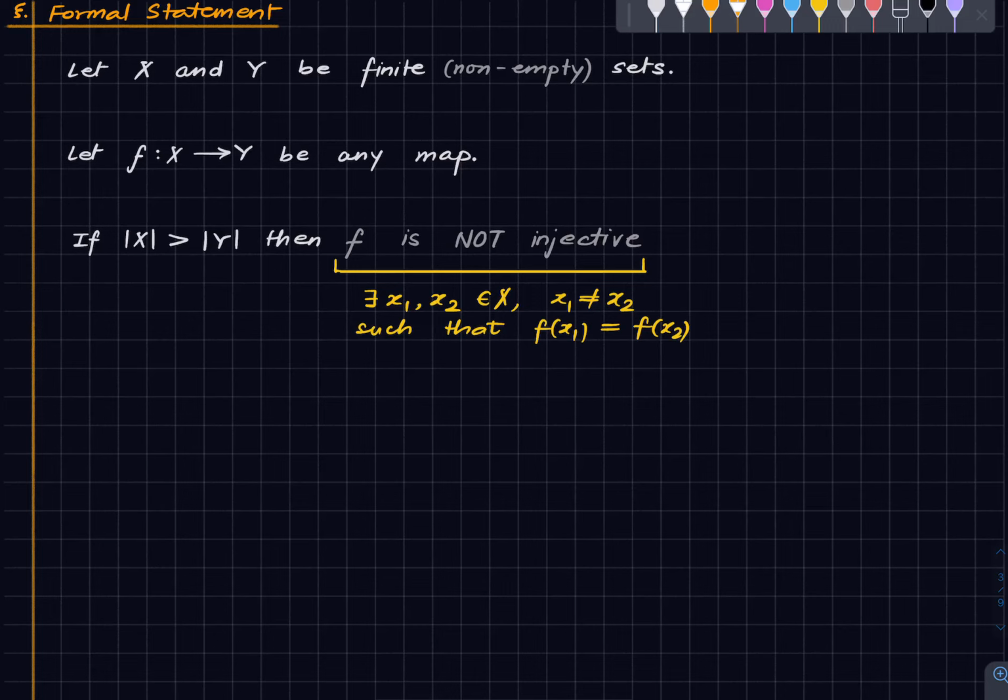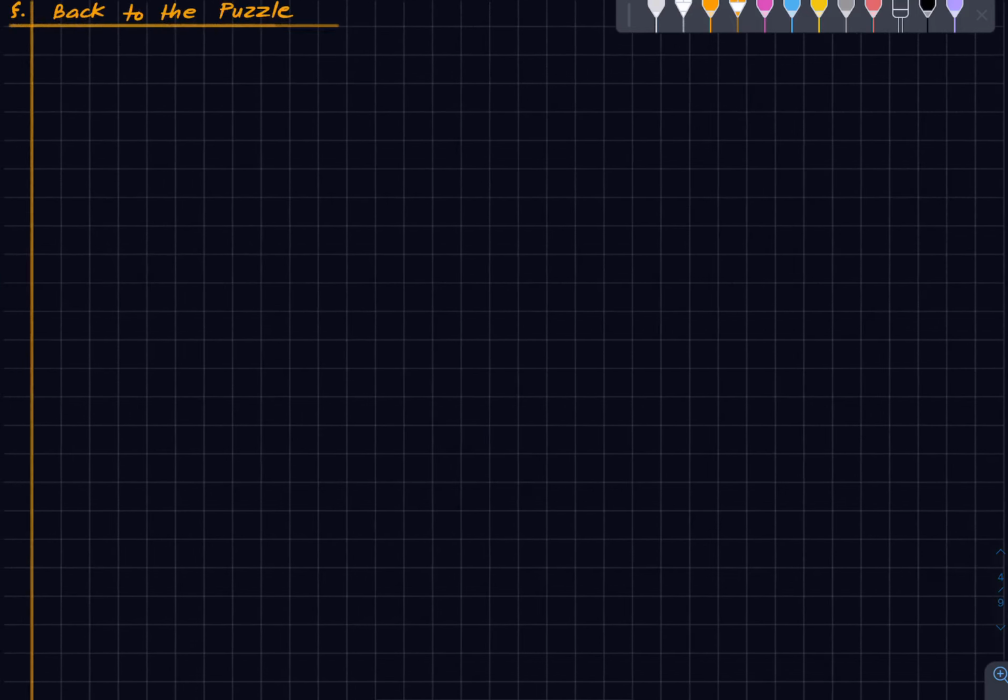This is a version of the pigeonhole principle. What we have written here is a version of the pigeonhole principle. If you want to prove it mathematically properly, then you can resort to the well ordering principle, but I don't think there is any need to prove it. All right, so let's use it to solve our puzzle.